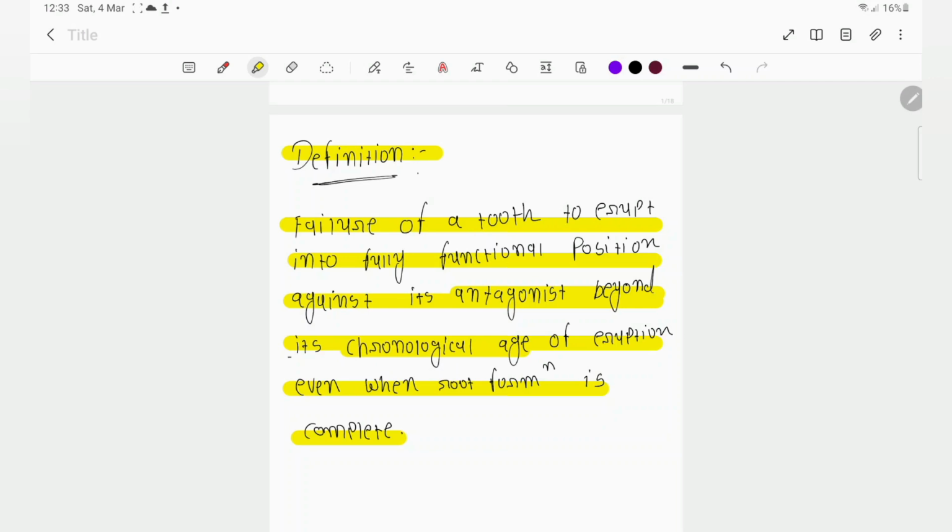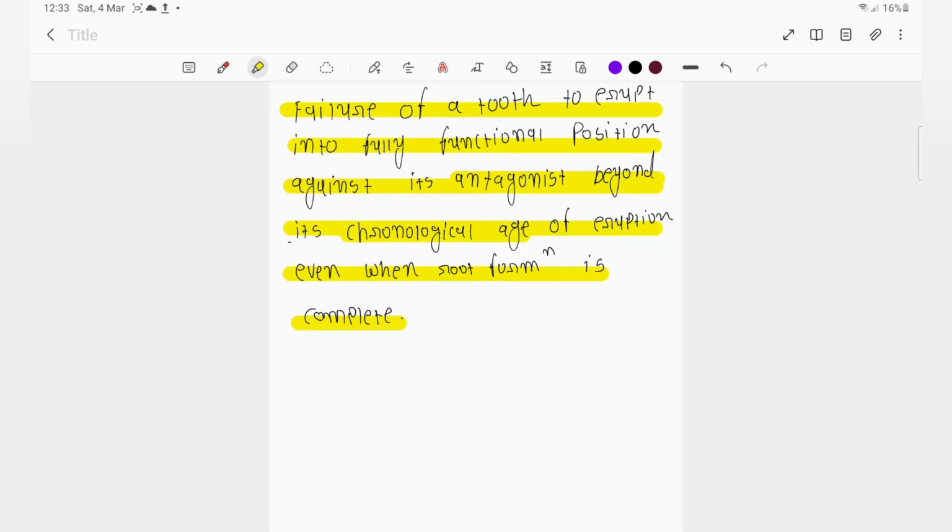So what is chronological age? It is the age at which a tooth should erupt. Okay, if we say that the eruption age of the canine is 10 to 12 years, right? So the canine should erupt in 10 to 12 years. If it does not erupt, then we have to diagnose impaction, right? So it is beyond the chronological age of eruption, even when root formation is complete. In pedo, we already know that only when root formation is complete will the tooth erupt into the oral cavity,